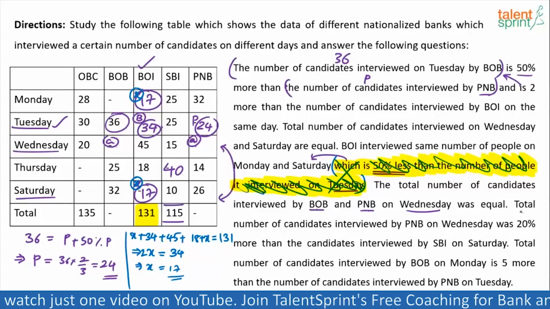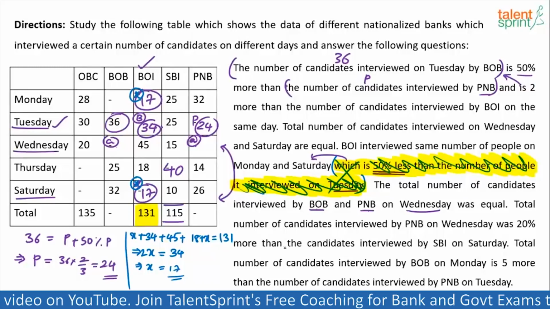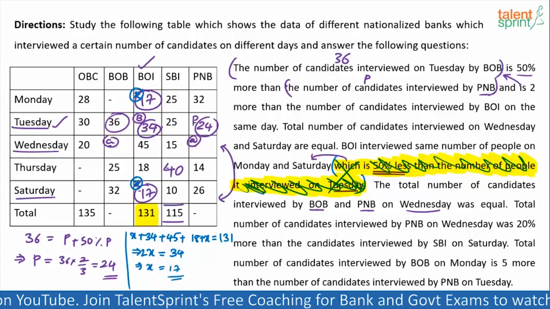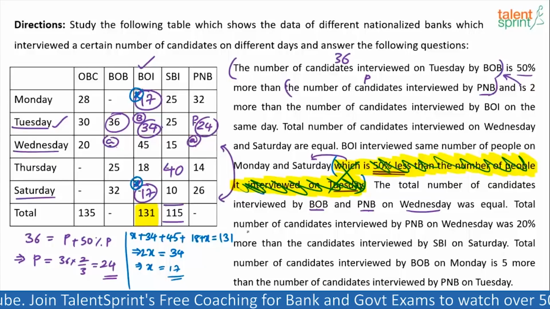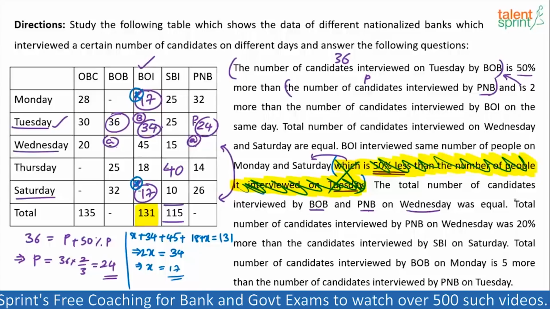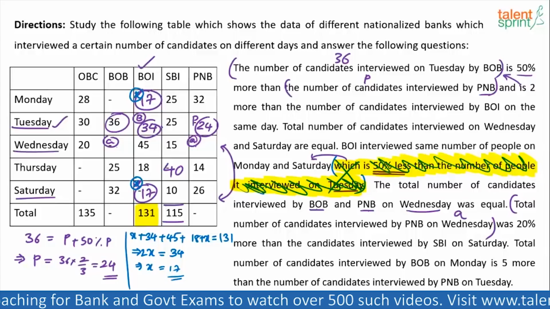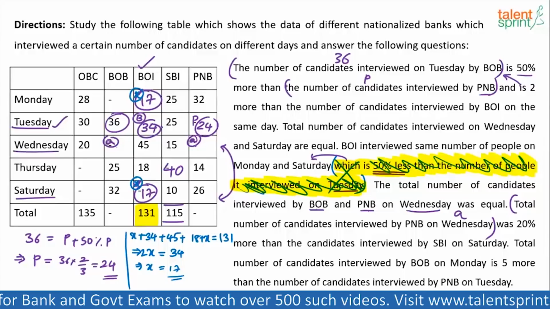Next point. Total number of candidates interviewed by PNB on Wednesday was 20% more than the candidates interviewed by SBI on Saturday. PNB on Wednesday is A. We've already used A here, right? The variable A, you can use anything.